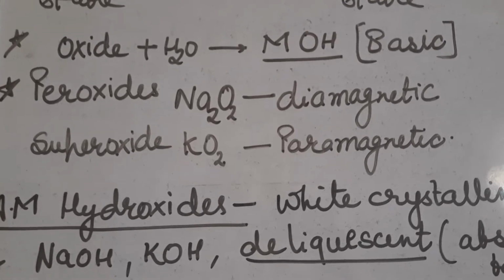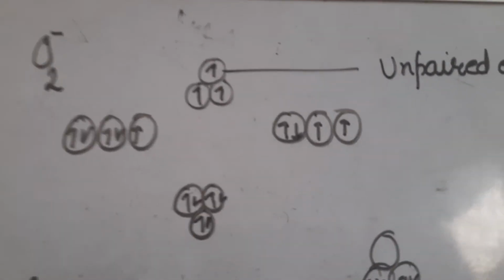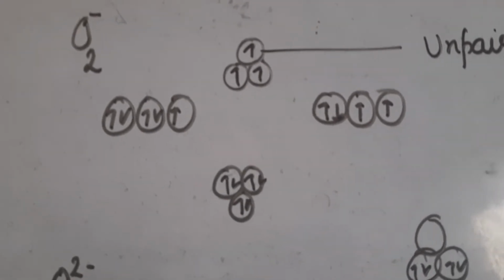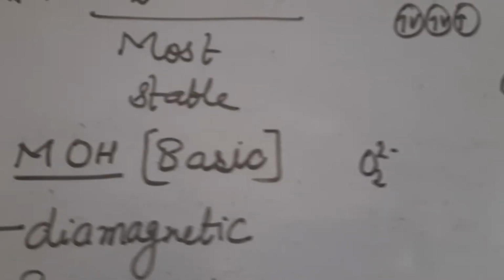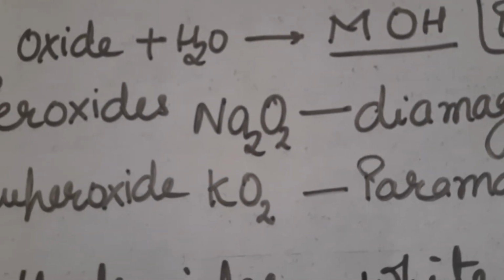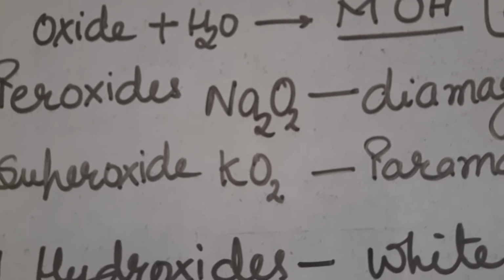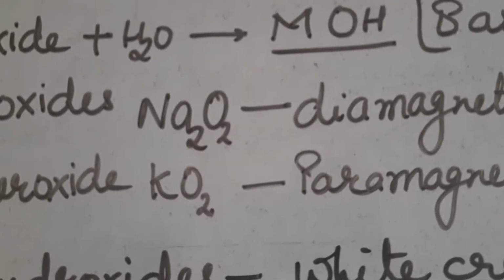When you draw its molecular orbital diagram, you find that superoxides are paramagnetic in nature. So potassium superoxide is paramagnetic, and sodium peroxide is diamagnetic.